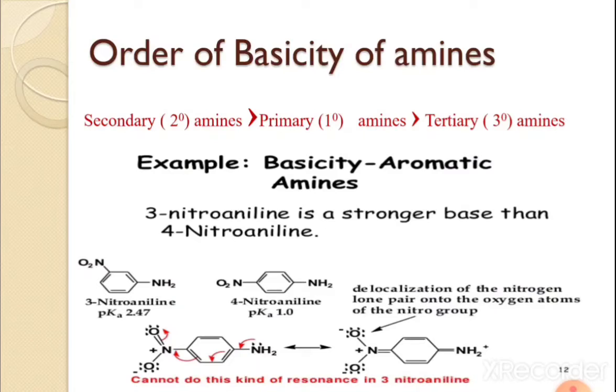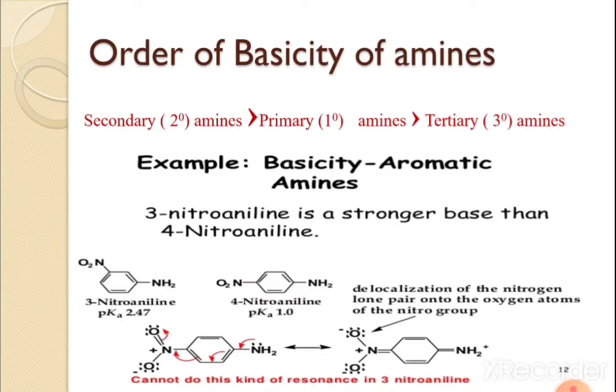And if you take one example, the basicity of aromatic amines. For example, 3-nitroaniline is a stronger base than 4-nitroaniline. That means 3-nitroaniline is a strong base as compared to 4-nitroaniline. And here pK values are given: here 2.47 and here the pK value is 1.0.